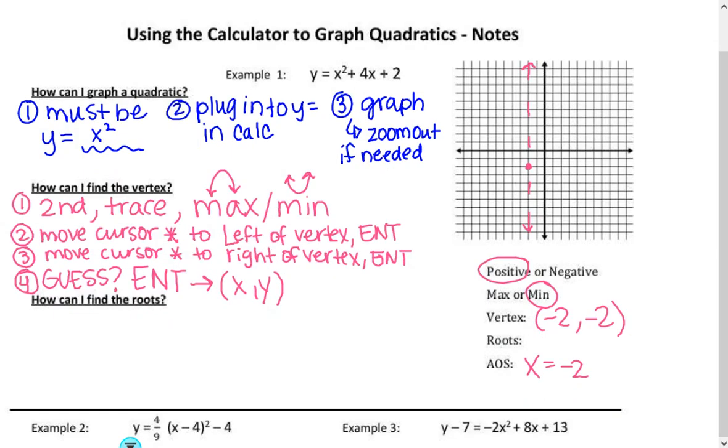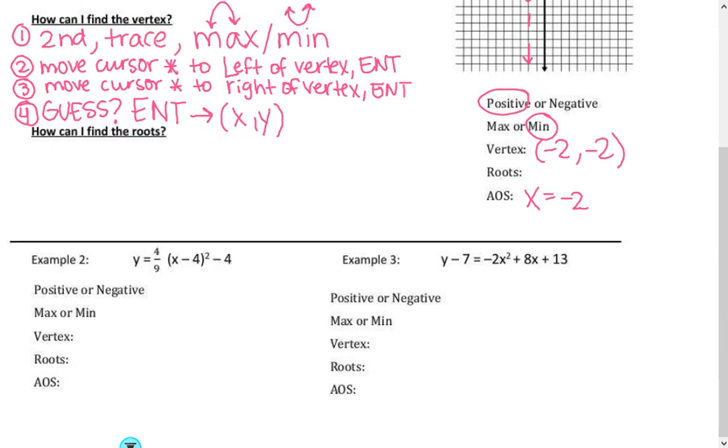Let's figure out how we find our next 2 points, which are the roots. Remember, the roots are all of the rocks. It's those x-intercepts. The rocks are the x-intercepts, or our zeros, so it's always some number for x and then 0 for y. So we go through the same steps. Second trace,